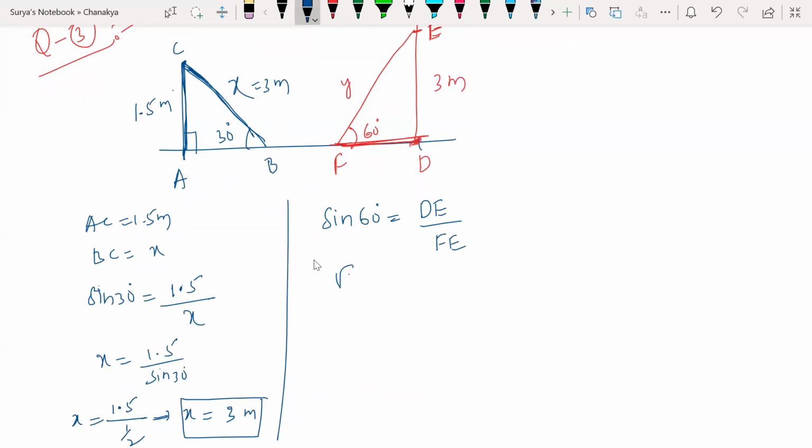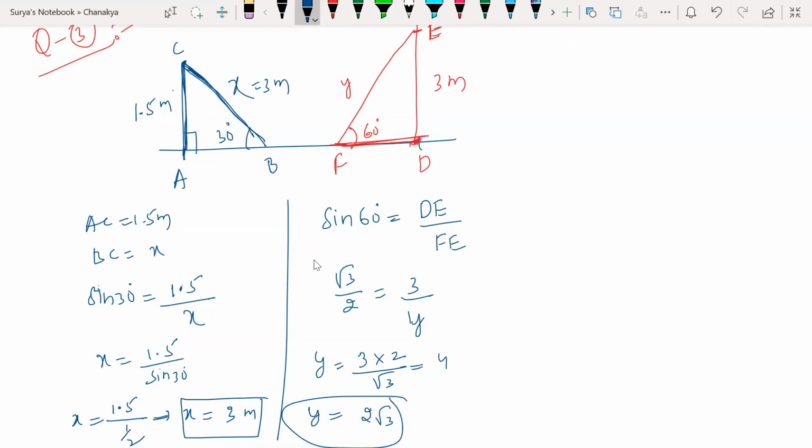Sine 60 is how much? Root 3 by 2. DE is 3 by FE, which is y. So y is equal to what here? Y is equal to 3 into 2 by root 3. So y is equal to 2 root 3.